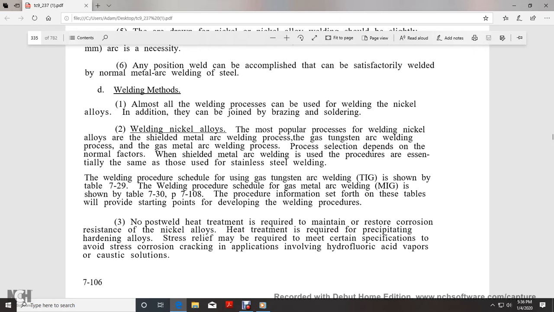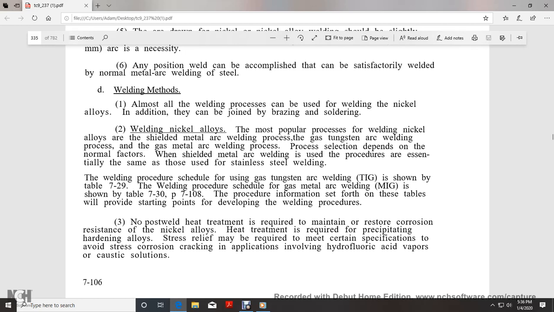Welding methods. Almost all welding processes can be used with the welding of the nickel alloys. In addition, they can be joined by brazing and soldering. Popular processes for welding nickel alloys are the shielded metal arc welding process, the gas tungsten arc welding process, and the gas metal arc welding process. Process selection depends on the normal factors. The procedure for shielded metal arc welding is essentially the same as that used in stainless steel welding.